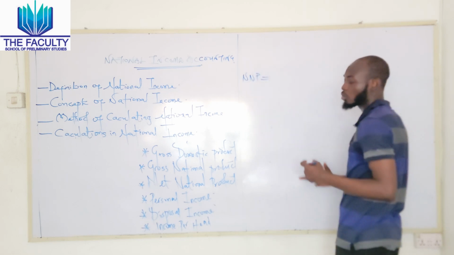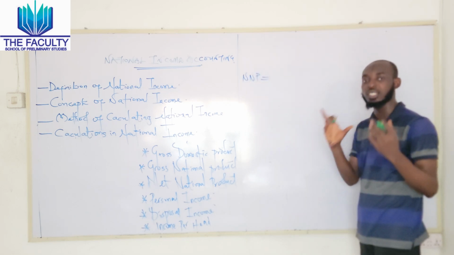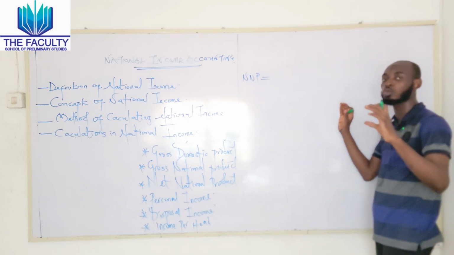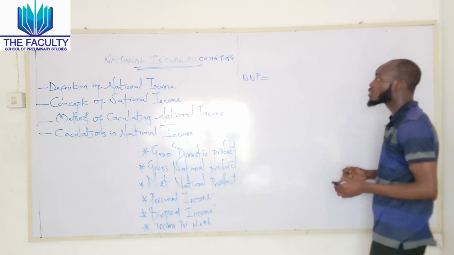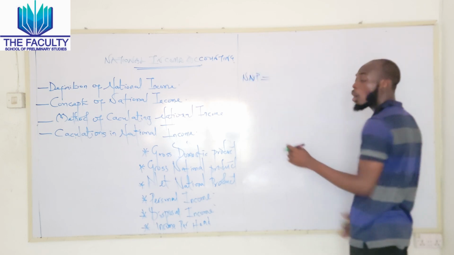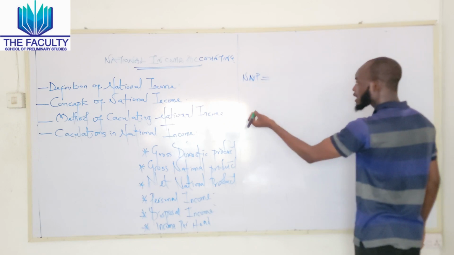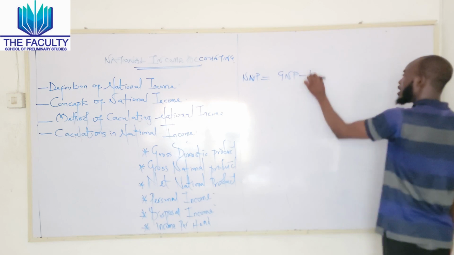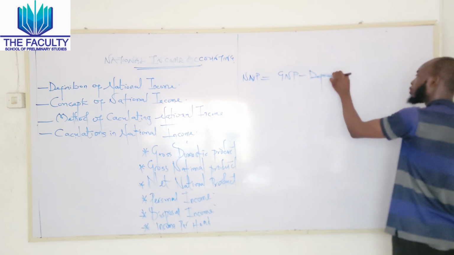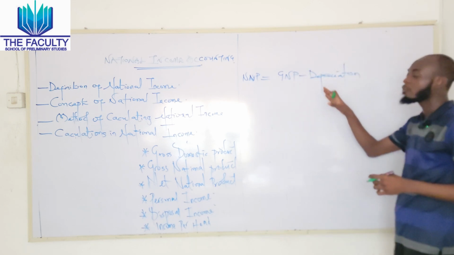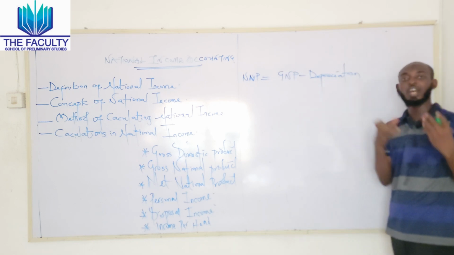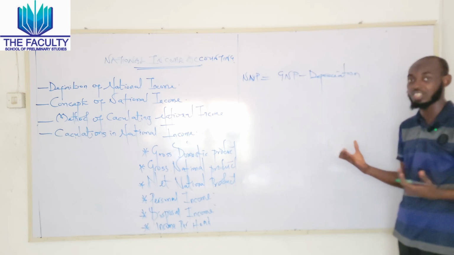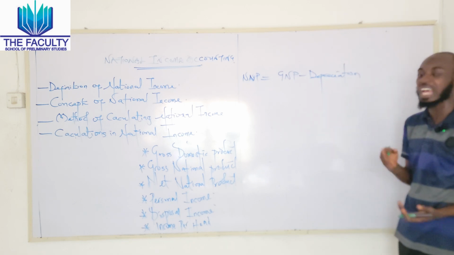Now, the third one we are going to talk about is the net national product. One way to identify this concept is that whenever we see anything regarding net in economics, it is applicable to minus and also depreciation. So our net national product is equal to GNP, the gross national product, minus depreciation. Depreciation means economic fall. We can regard it as the fall or decrease of economic service of an asset as a result of wear, tear, obsolescence, and inadequacy.